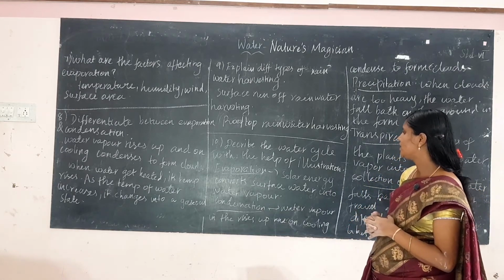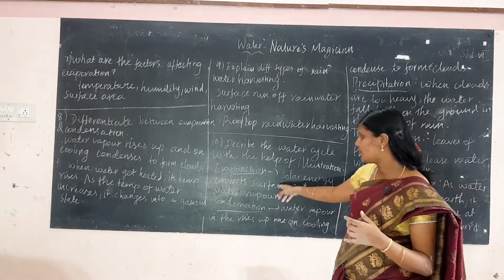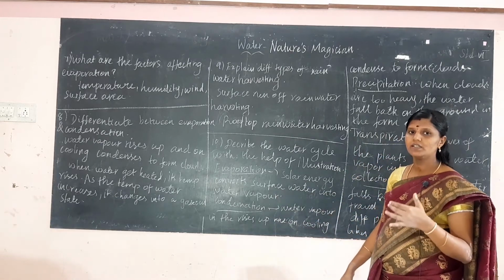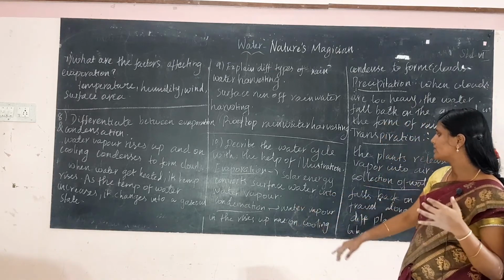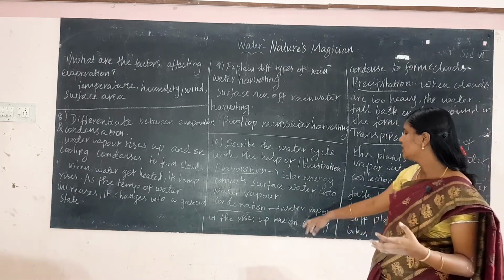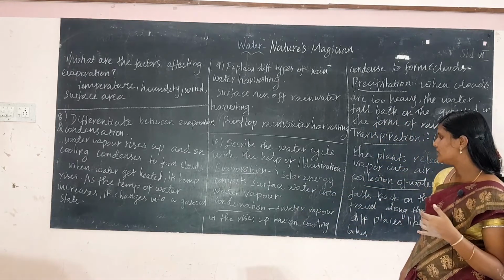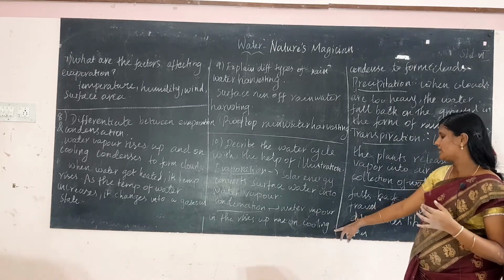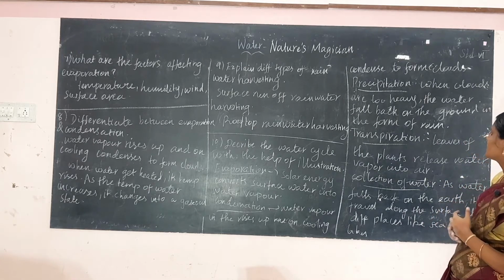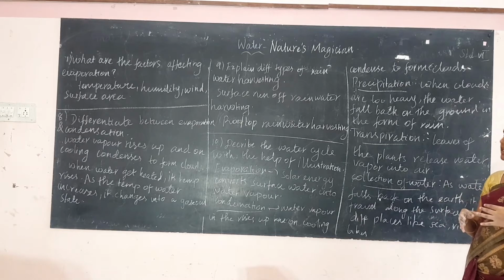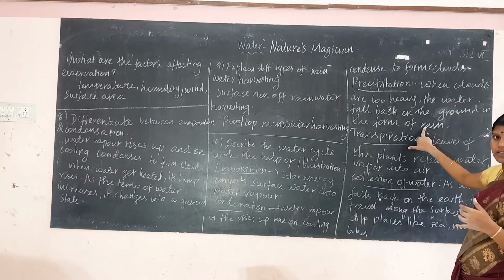And describe the water cycle with the help of illustration. The water cycle is a continuous process. It has various phases like evaporation, condensation, precipitation, transpiration and collection of water. Evaporation is the process where solar energy converts the surface water into water vapor. Next, condensation: water vapor rises up and on cooling condenses to form clouds. And the next process is precipitation. When the clouds are too heavy, the water falls back on the ground in the form of rain. This process is called precipitation.